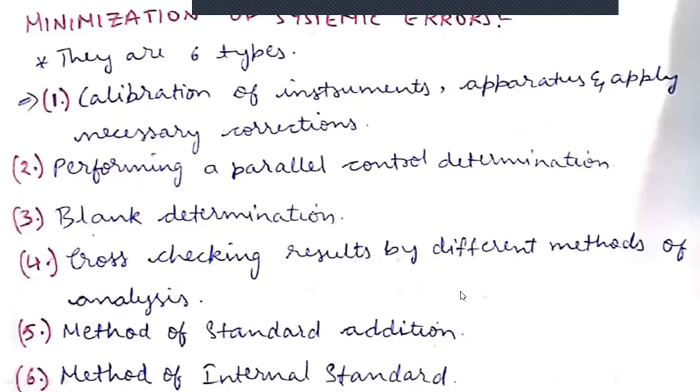So that is in a different way. That means in the first solution we are adding a 10% standard solution to the sample solution. In the second solution, we are adding 20% standard solution to the sample solution. In the third solution, we are adding 30% of standard solution to the sample solution, right? So that means we are gradually increasing the concentration of the standard solution. We are increasing the percentage of the standard solution.